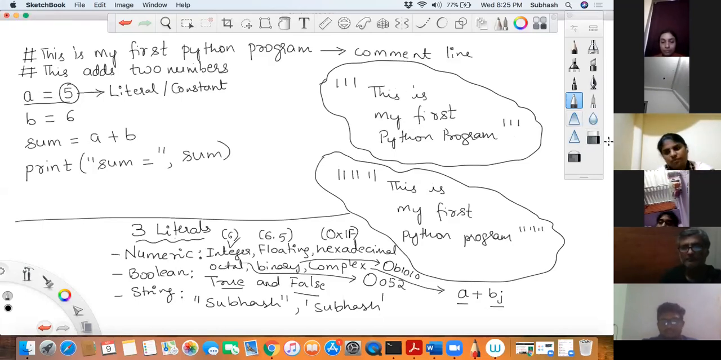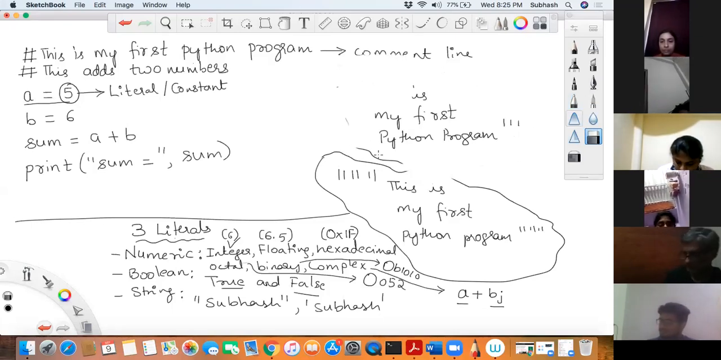Can I remove this from the screen? I will just erase this from here so I'll have space to write, right?